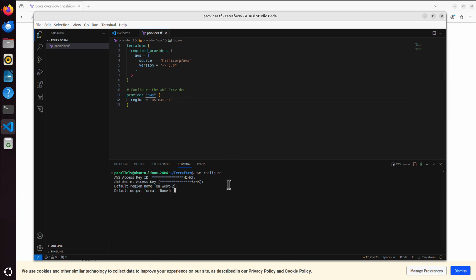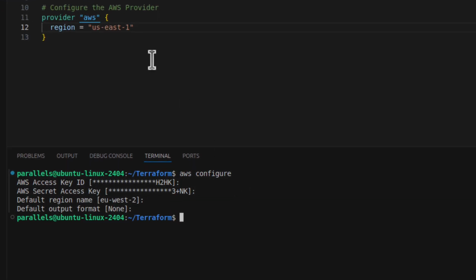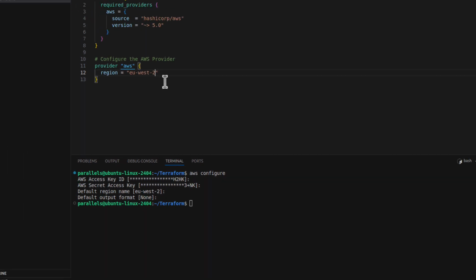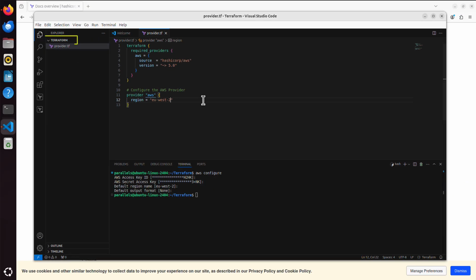And there was also output, but we didn't say what's the default output we are interested in. What I will do though, I will leave this entry, but I will match what I have as a default region as well. But I will remember this is the place where I can override that value. So Command S again, and that's it. We've got our workspace, it's this Terraform folder, and we've got the provider configuration saved.